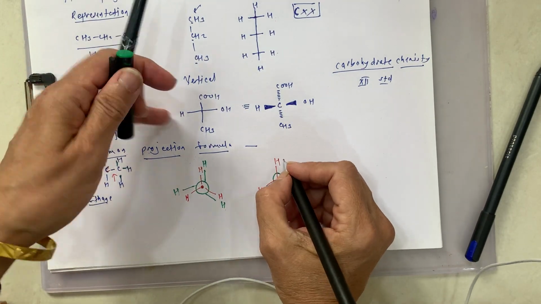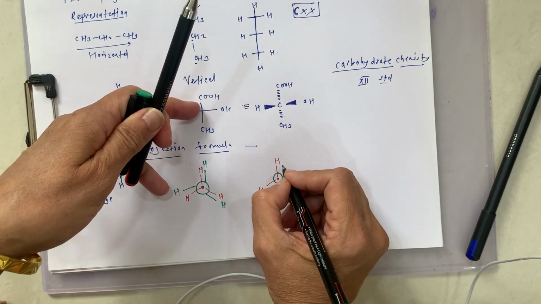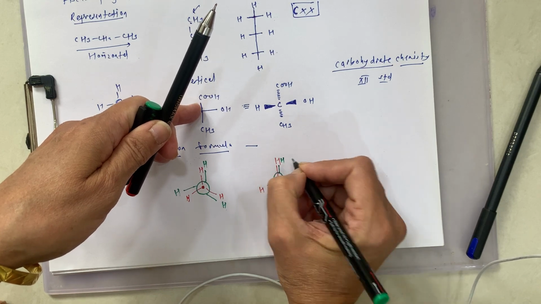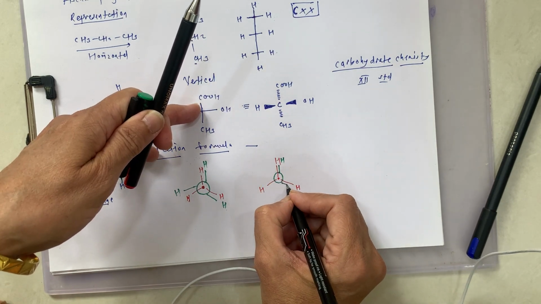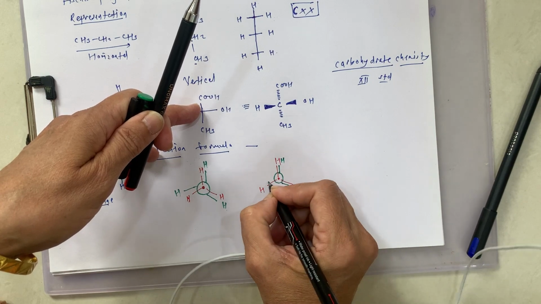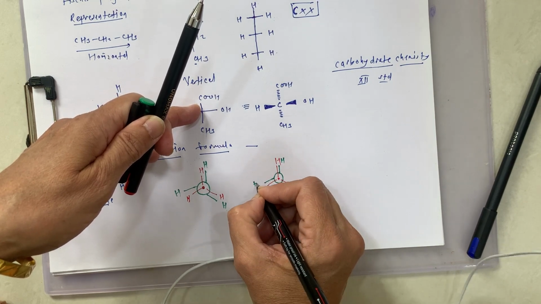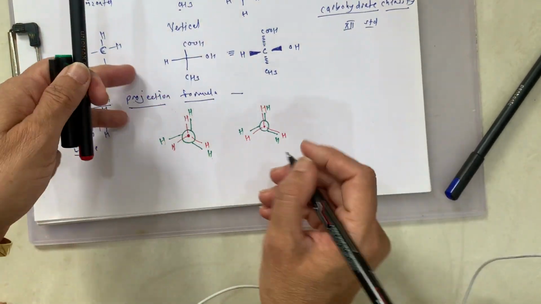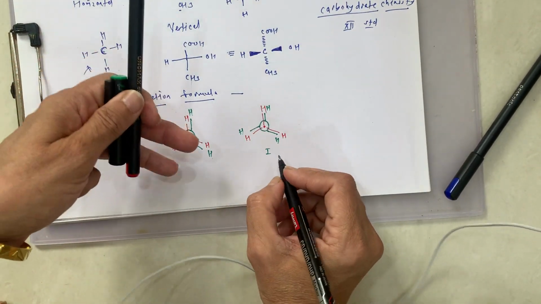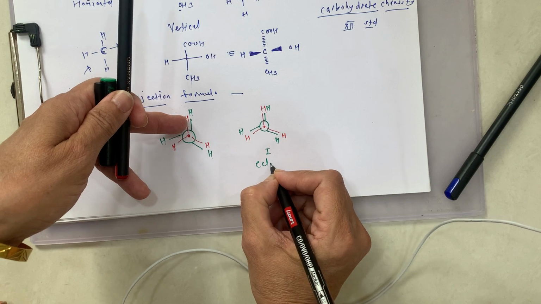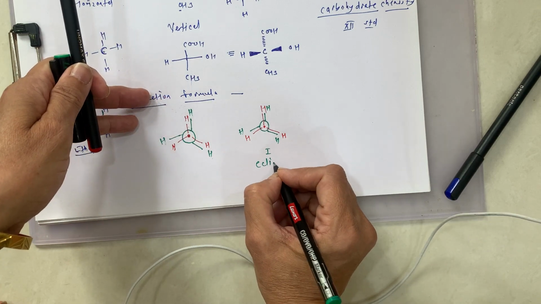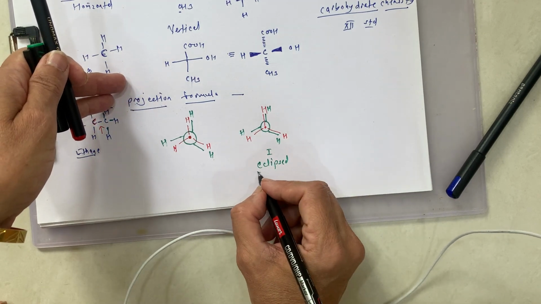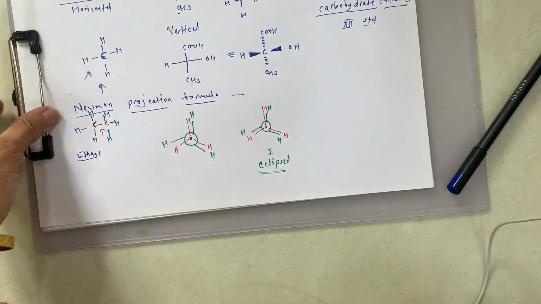They are very near to each other, and then they will look like this. When they are very close to each other, this first structure is known as eclipsed. All these bonds are eclipsed to each other, so this structure is known as the eclipsed structure.